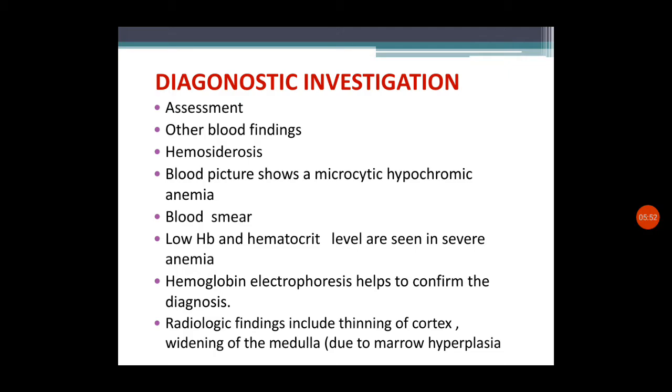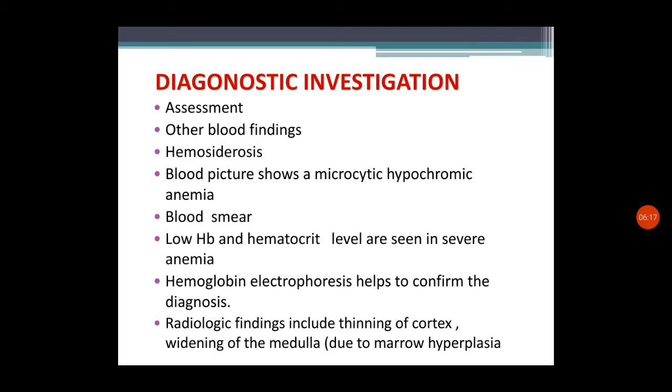Hemosiderosis can be detected by the increased amount of iron in blood, and also the iron storage in different body parts. Then blood picture shows microcytic hypochromic anemia. Then we can go with blood smear, and low hemoglobin and hematocrit levels are seen in severe anemia.